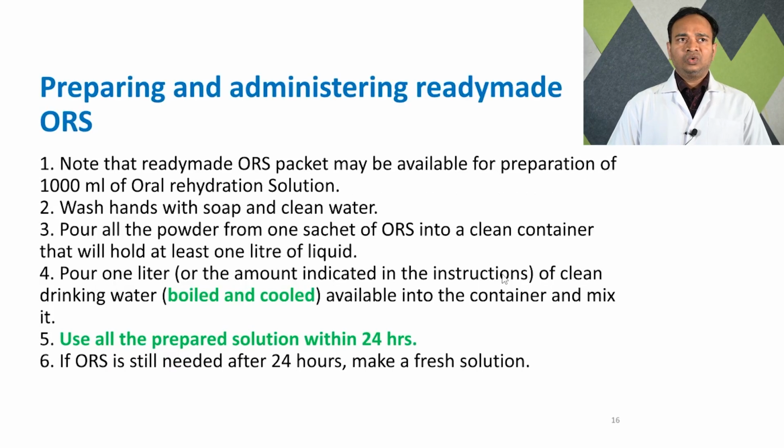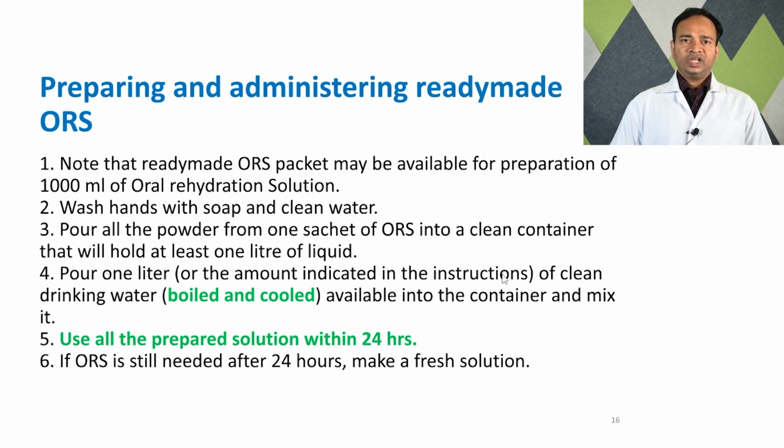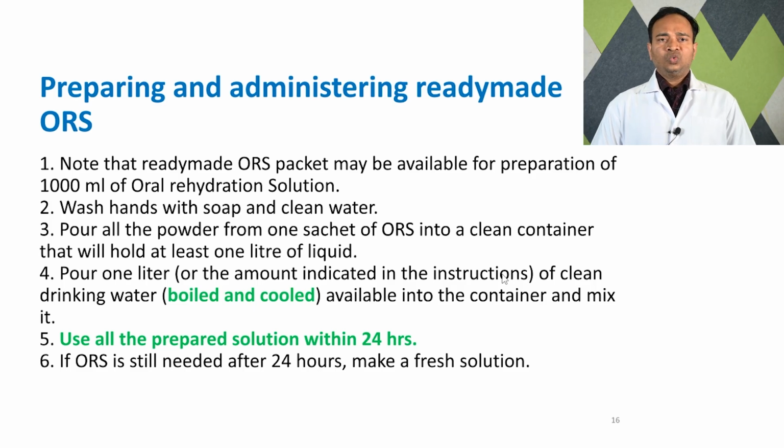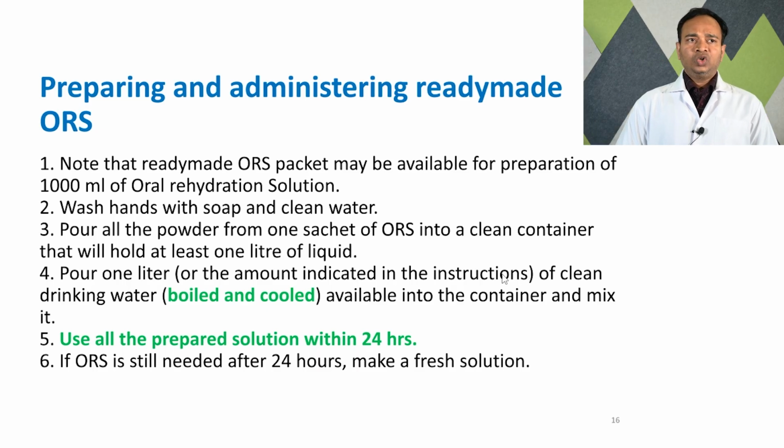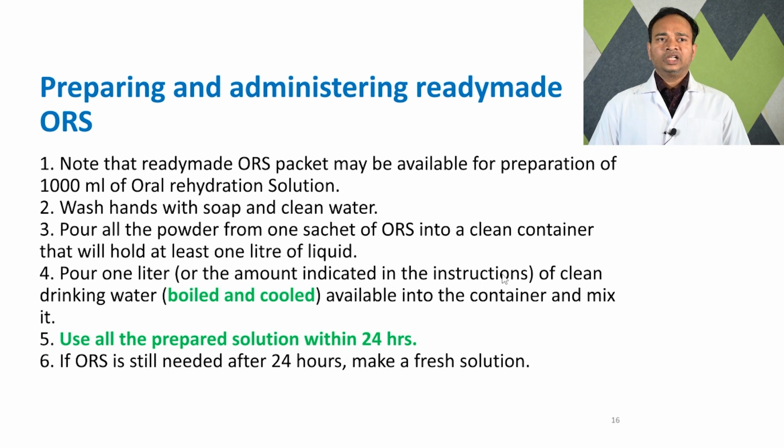Preparing and administering ready-made ORS. In medical stores, ORS sachets are available for making in 1 liter of water. First we have to wash hands with soap and clean water to prevent contamination of the ORS. Then pour all the powder from 1 sachet of ORS into a clean container that will hold at least 1 liter of liquid. So first, in an empty 1 liter jar, we pour the ORS. Pour 1 liter of clean drinking water, boiled and cooled, into the container, and mix it.